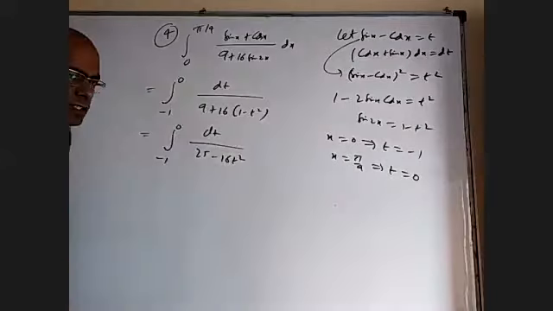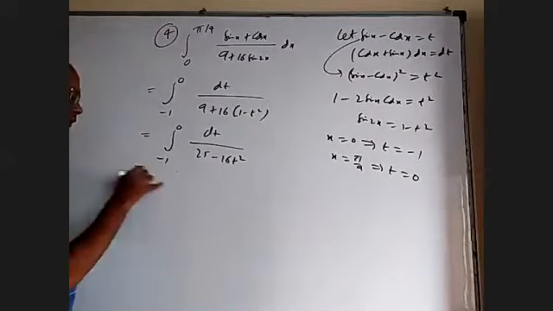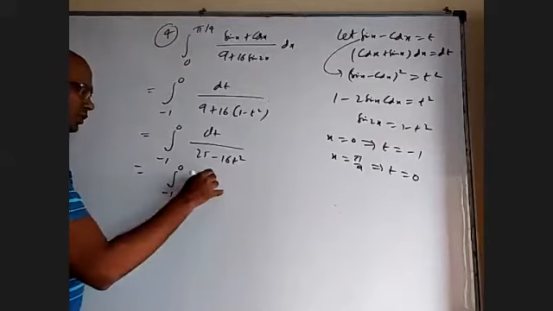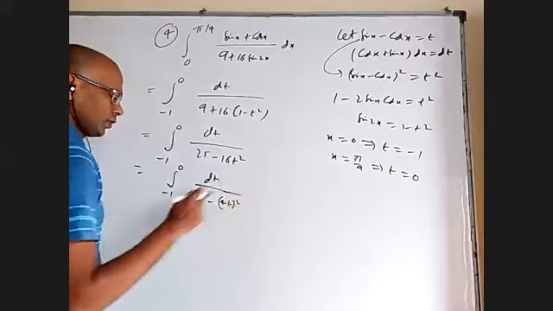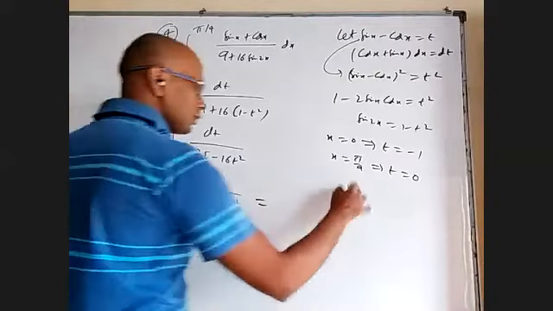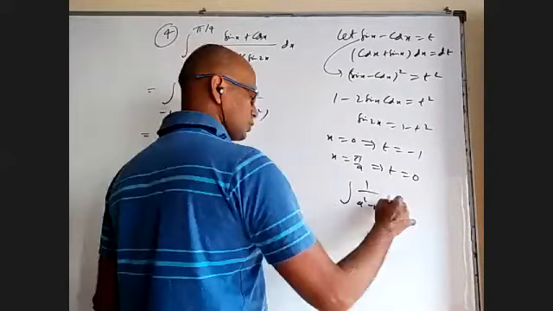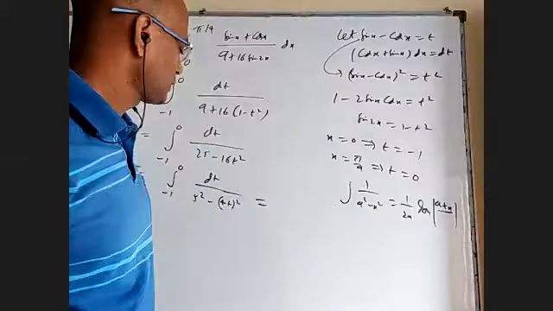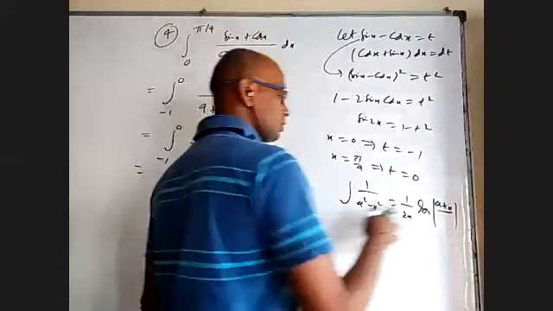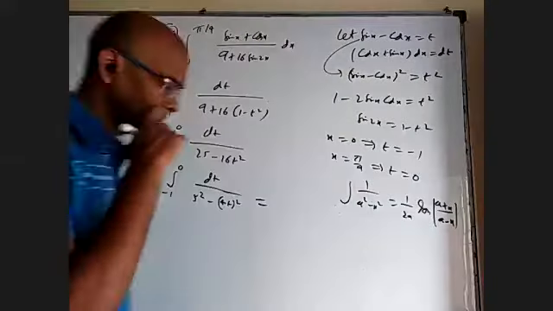Now a square minus x square, we have a formula. Integral minus 1 to 0 dt by 5 square minus 40 whole square. Integral 1 by a square minus x square is 1 by 2a log, that is when square root is not there. When root a square minus x square is there, it is sin inverse. When root is not there, log of a plus x by a minus x.